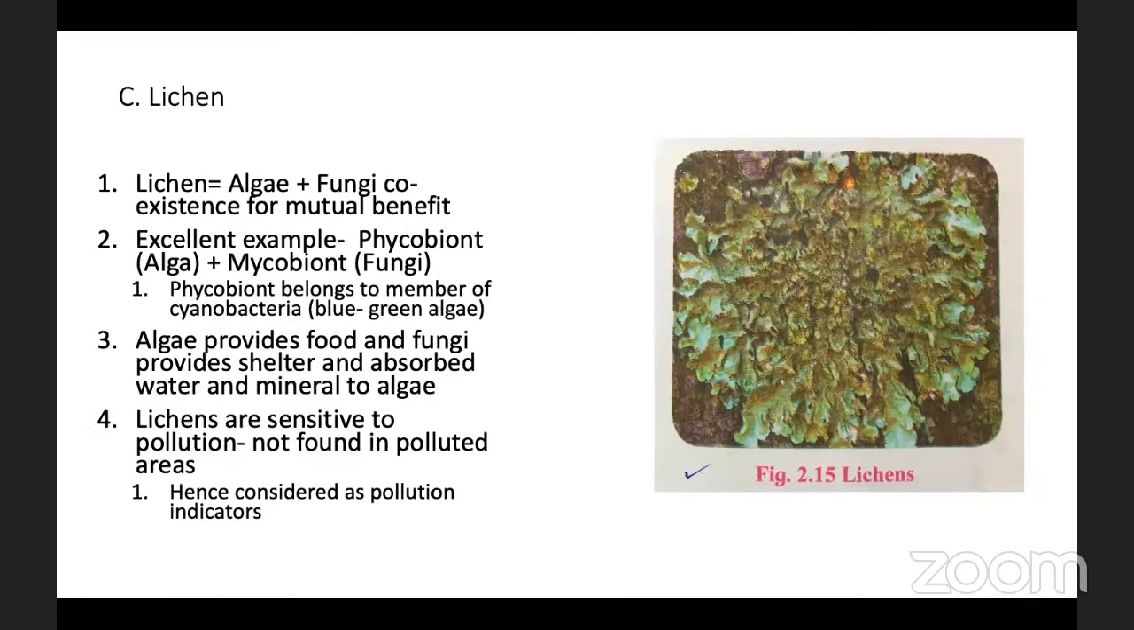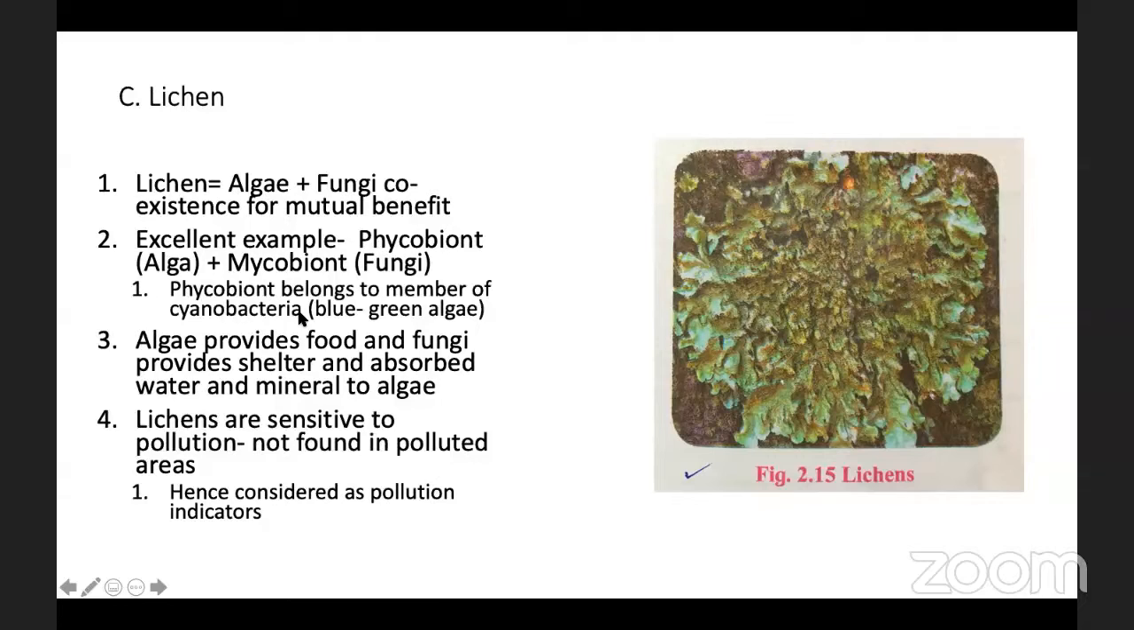Then the last acellular organism is lichen. Lichens are an example of symbiotic association. Symbiotic means two or more organisms live together. Here, algae and fungi live together for their mutual benefit. This is an excellent example of phycobiont and mycobiont living together. Phycobiont is algae and mycobiont is fungi.